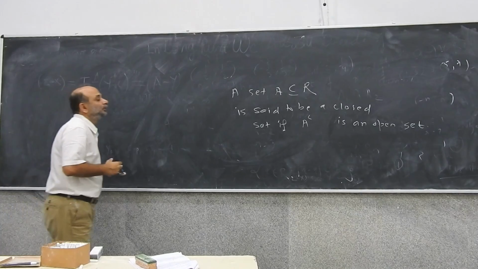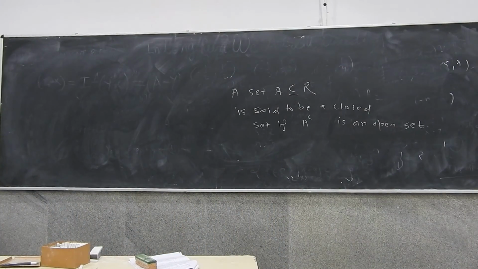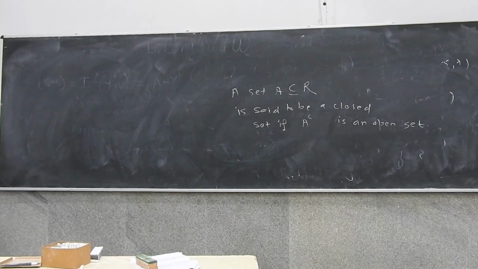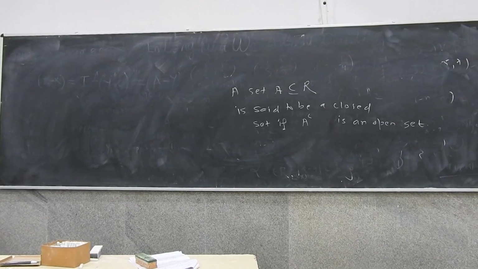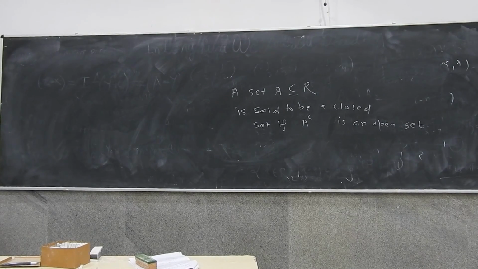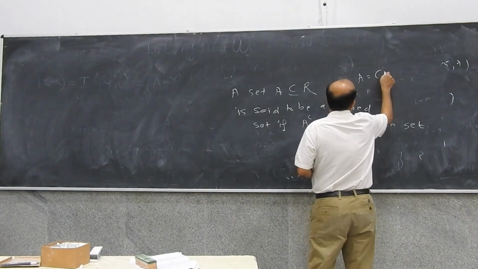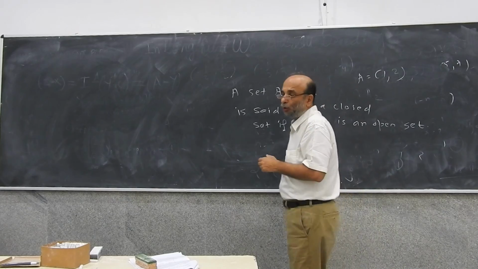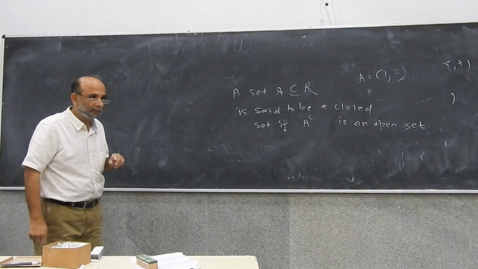When you say a set is closed, a subset of R is closed when its complement is an open set. For example, if A is the open set (1, 2), what is A complement?